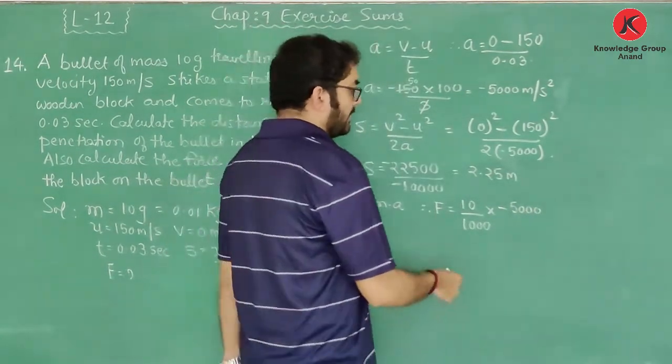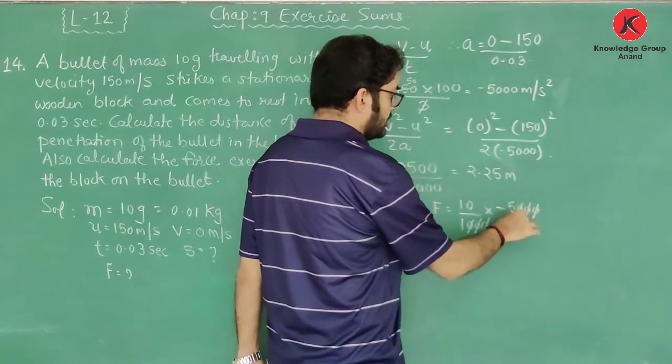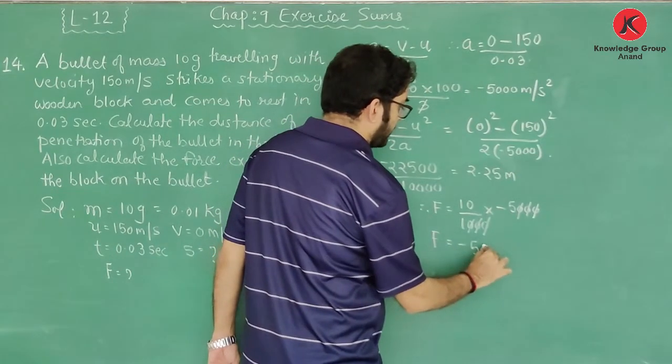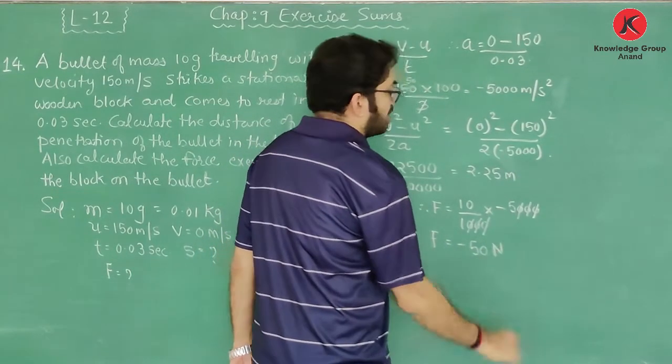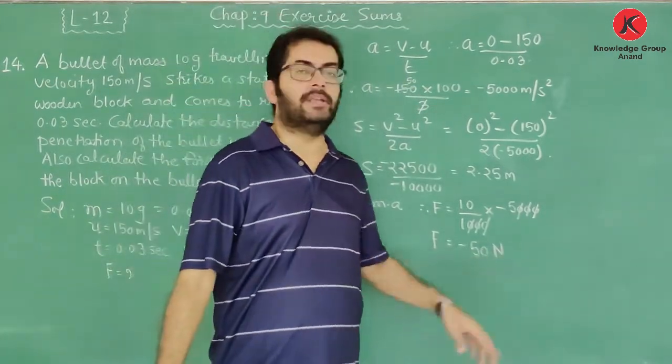Okay, so here 3 zeros are cut, 3 zeros are cut. So the force applied by the wooden block on the bullet is minus 50 Newton.